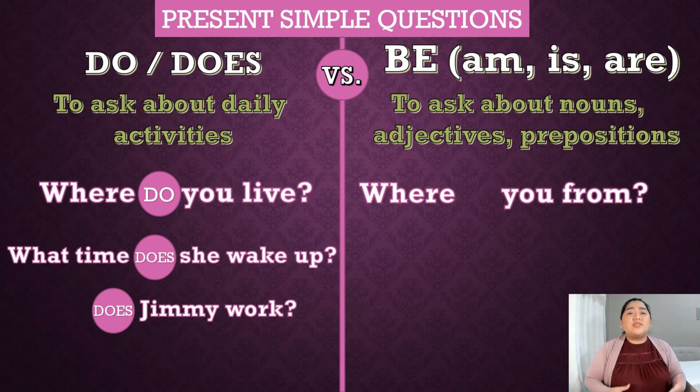What about the verb be? Well, we use the verb be when we ask about a noun, an adjective, or a preposition. Look at the first example here. Where are you from? From. This is not a verb. This is a preposition. So we need to write a verb here. And the one is the verb be. So the question is, which is the correct conjugation for the pronoun you?